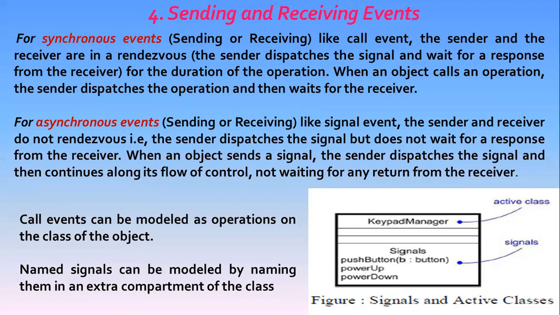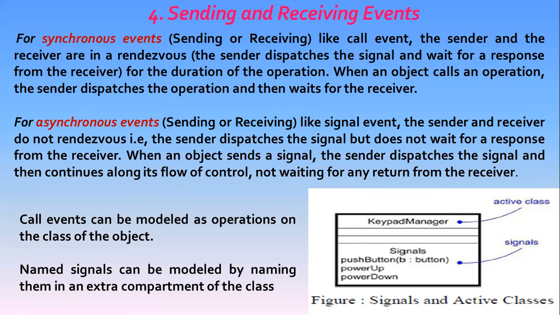Any instance of any class can send a signal to or invoke an operation of the receiving object. When an object sends a signal, the sender dispatches the signal and then continues along its flow of control, not waiting for any return from the receiver.